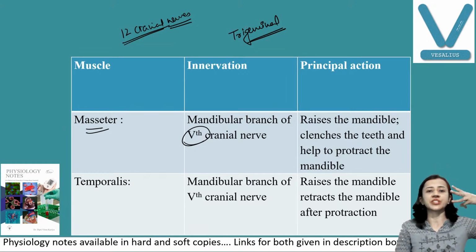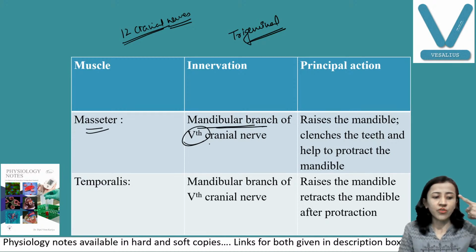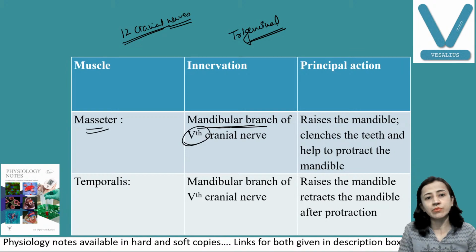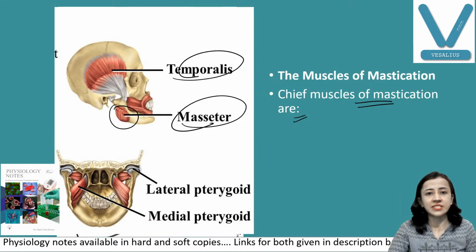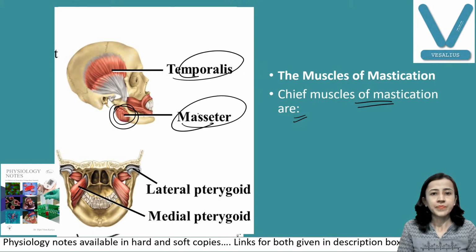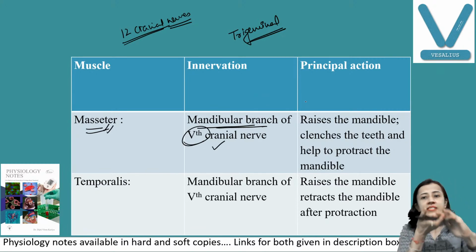Trigeminal means it has 3 divisions. One is ophthalmic, second is maxillary, and third is mandibular, like this. So this is the trigeminal nerve. Fine. So the mandibular branch of the fifth cranial nerve supplies your masseter muscle. What is the function of this masseter? I will just show you where it is. Here. So what is the function? It raises the mandible. Mandible is raised. And therefore what happens when the mandible rises up?